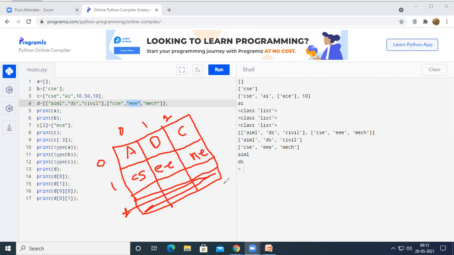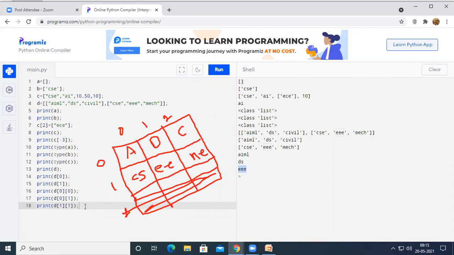So see here, what I have to do if I want to print triply on the output screen. I need to access the first row, that is row index 1 and column index 1. So if I want to print triply, print D of 1, 1. Now let us see what it is going to be printed on the output screen. So it has printed triply on the output screen, right?